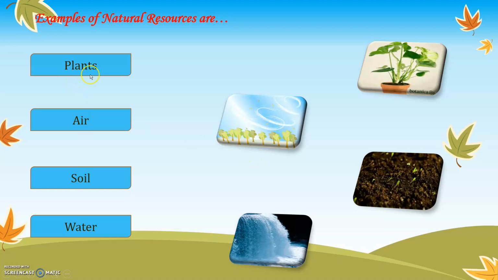You can see plants again is a natural resource. We do not make plants, we do not make air. Do we make soil, water? No. These are all naturally formed, therefore they are called natural resources. Resources, why? Because these are the things which we use for our day-to-day life, therefore they are called resources. Since they are formed naturally, they are called natural resources.